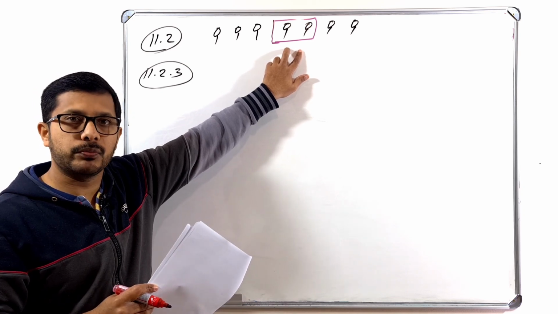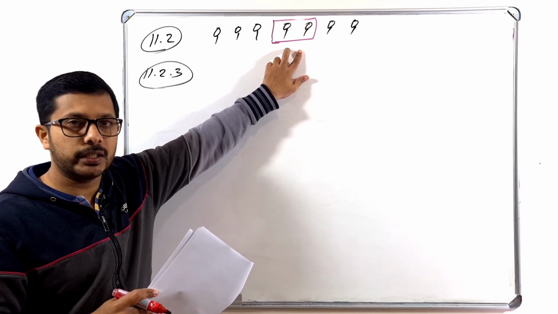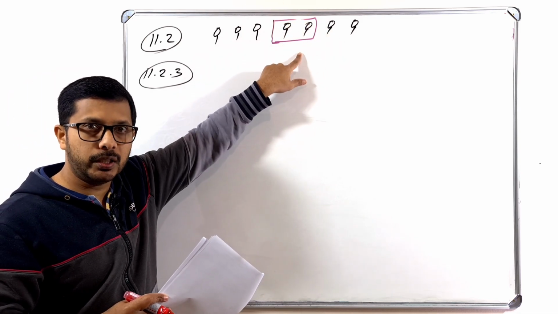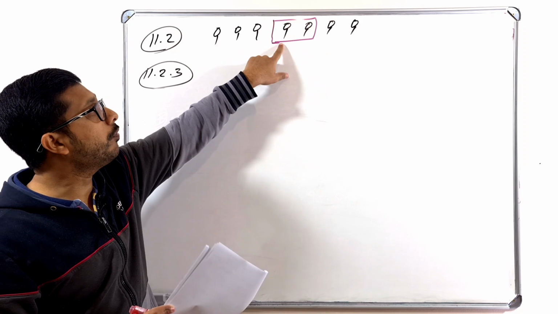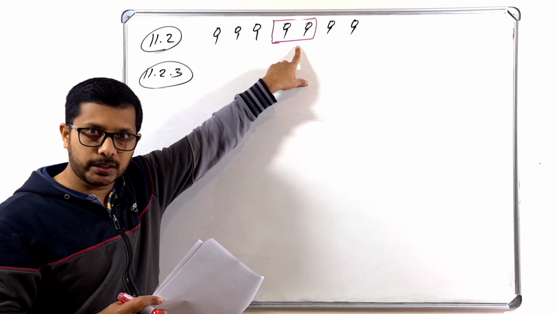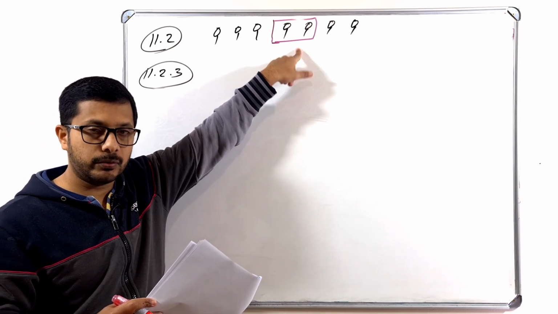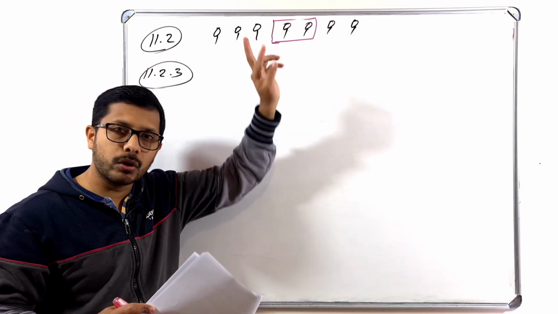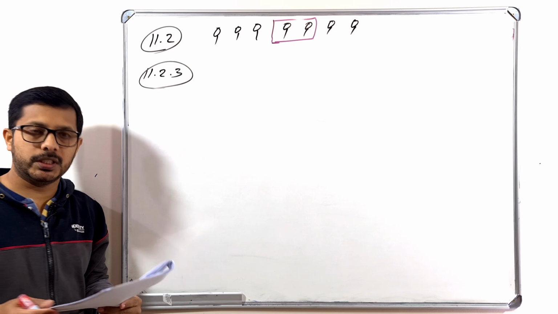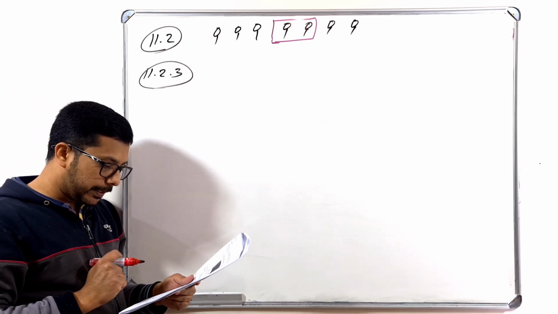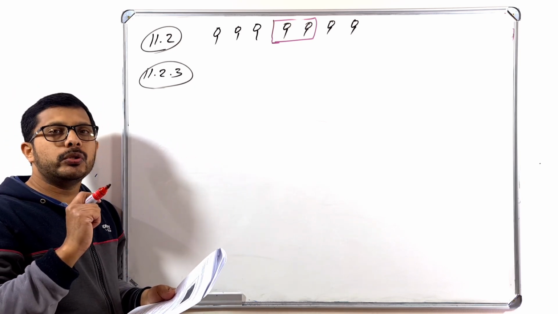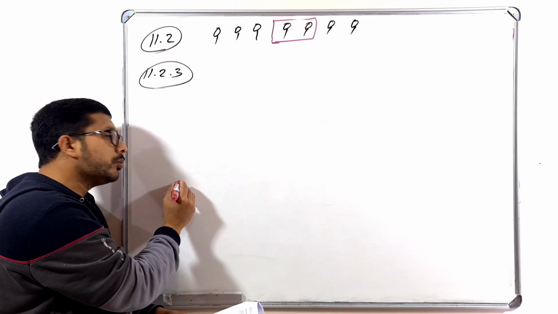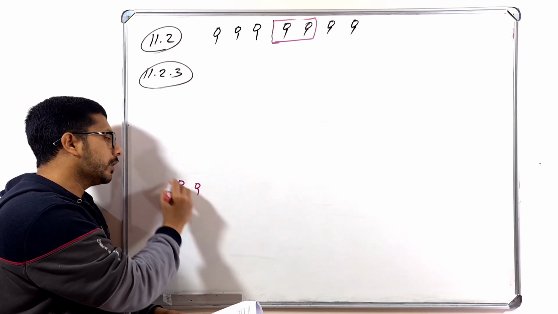What is the probability for that one? Do you understand? Okay, that is the question. Don't think that they want to stand next to each other with this picture. Just the opposite. They don't want to stand next to each other. You have to find the probability of that one. So what I am going to do is, first I am going to find the probability if they want to stand next to each other.